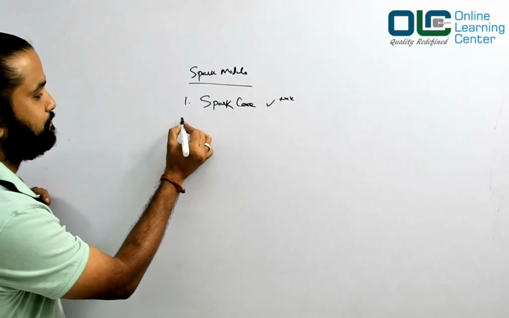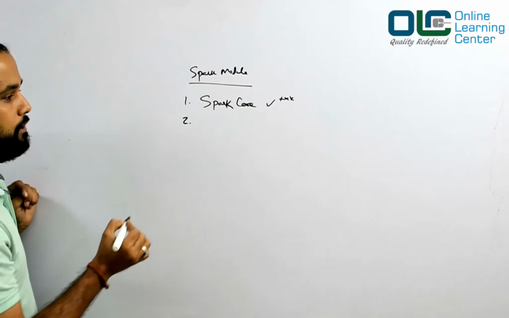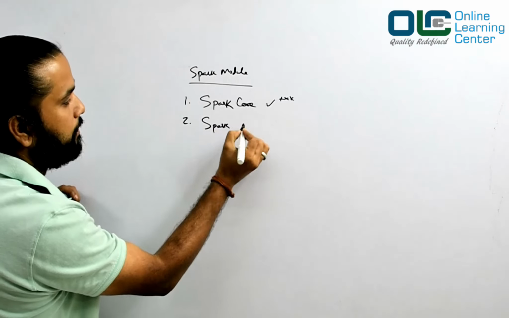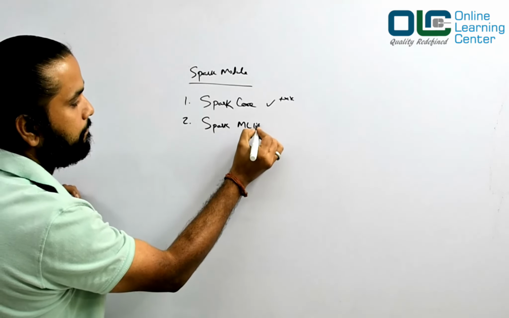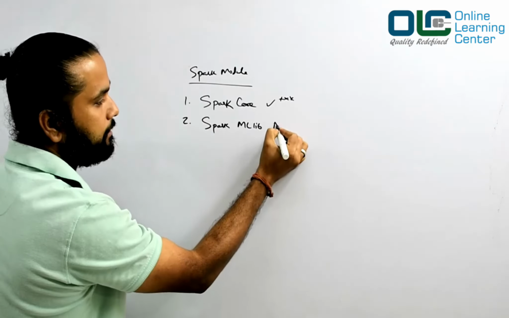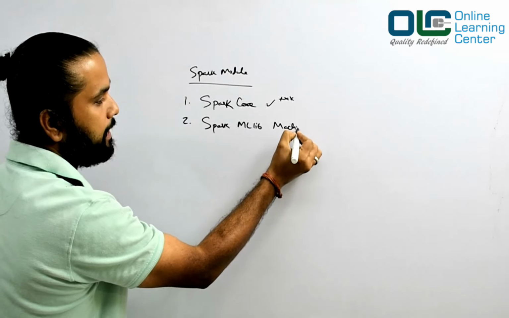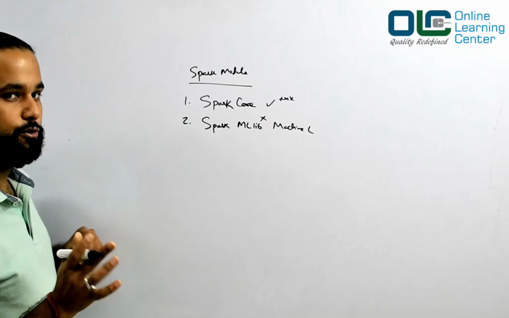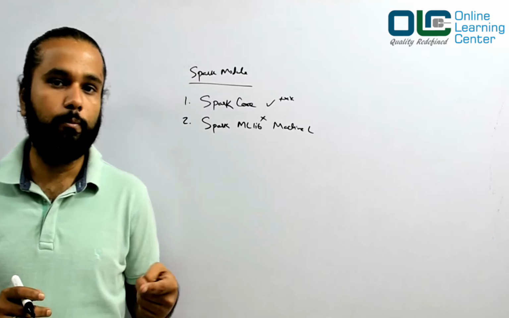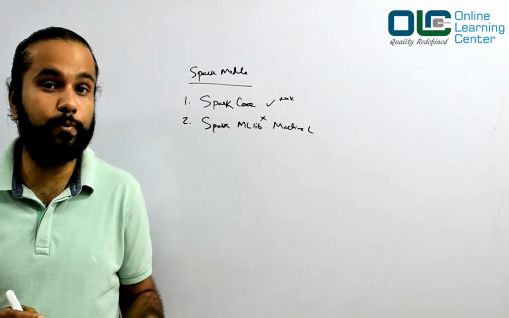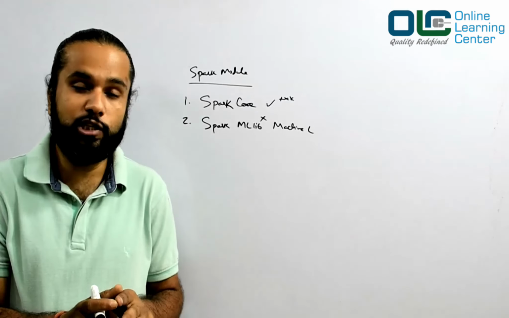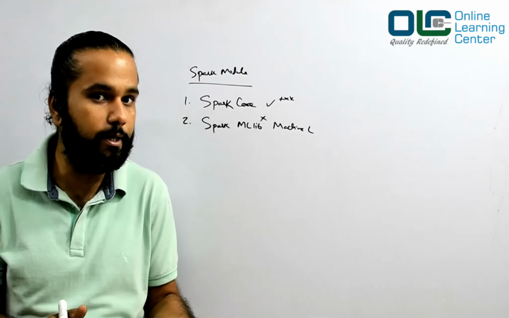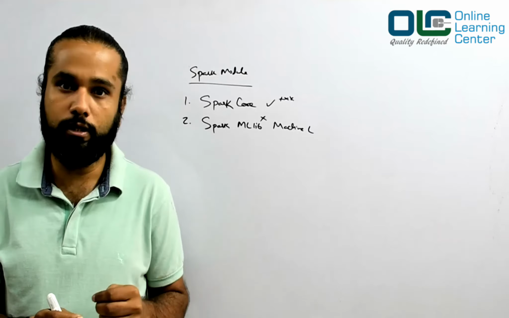Okay, next, after Spark core, you have Spark MLlib, which is for machine learning. If you are data engineers, then you don't even need this. You would not be using it. This would be used by the data science team who work on machine learning, and they want to implement something and run it at scale.